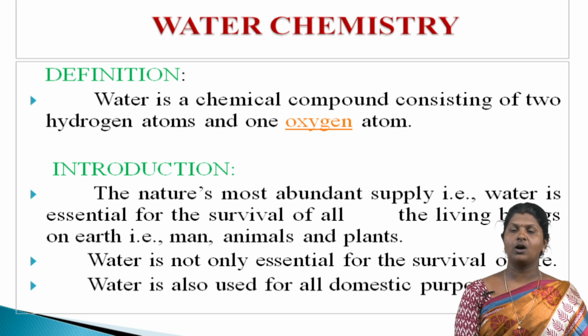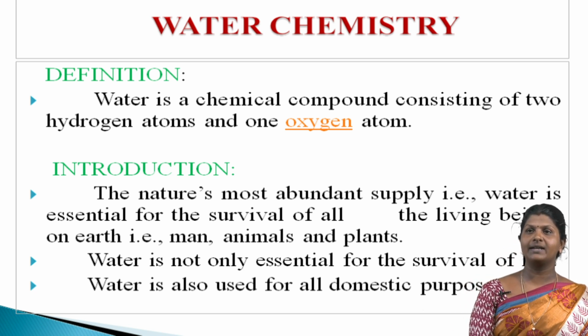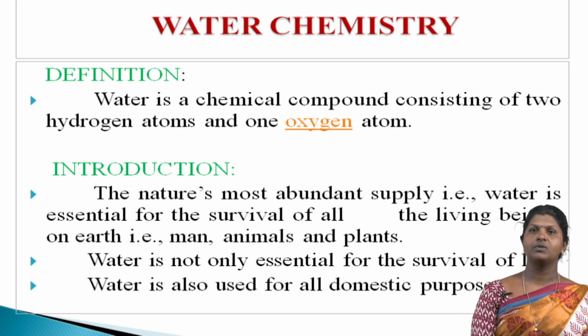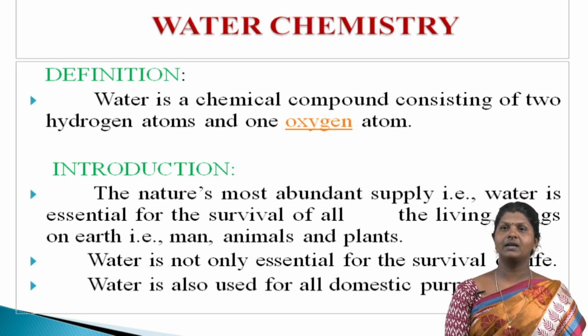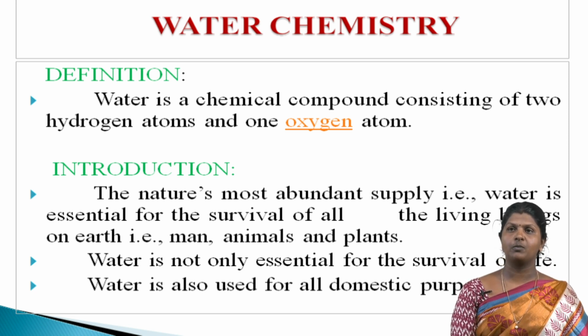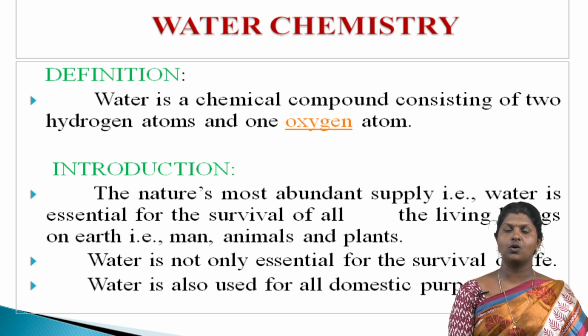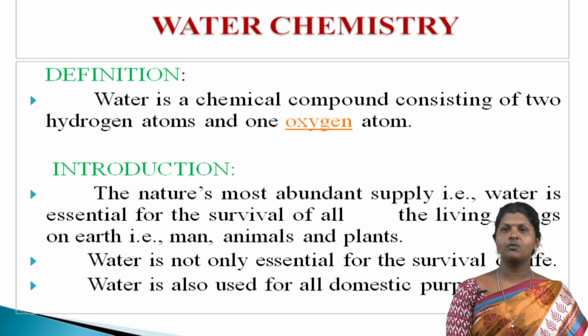Water is a chemical compound consisting of 2 hydrogen atoms and 1 oxygen atom. The name water typically refers to the liquid state of the compound. The solid phase is known as ice and the gas phase is called steam. Then, introduction to water chemistry.